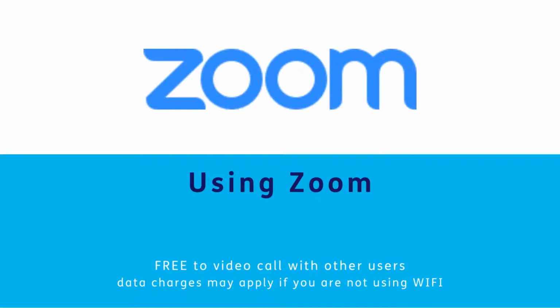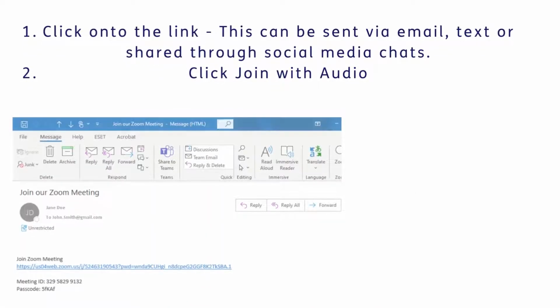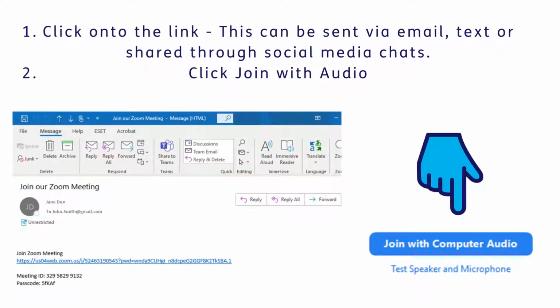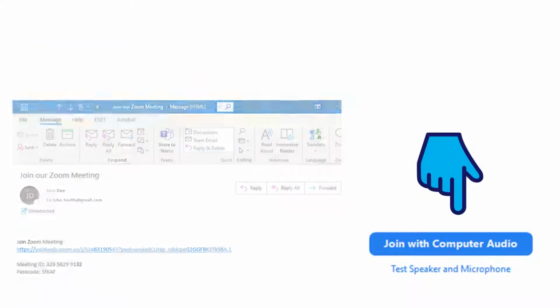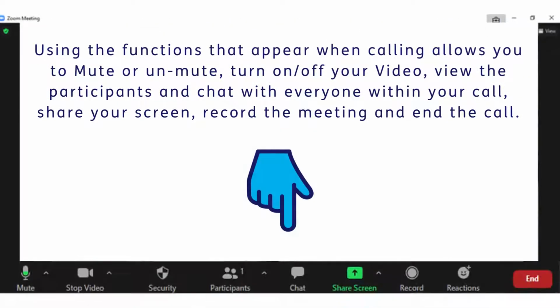When using Zoom, the person who set up the meeting will send you a link invite. This can be sent via email, text, or through social media messaging. You can then click onto the link to join the call. Please make sure before you click onto any links that you know the person who has sent them.